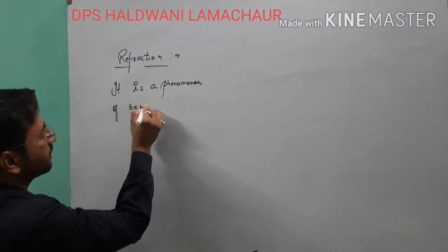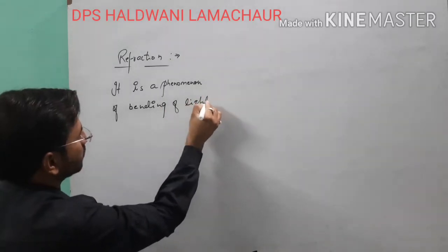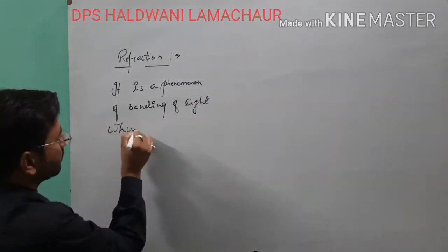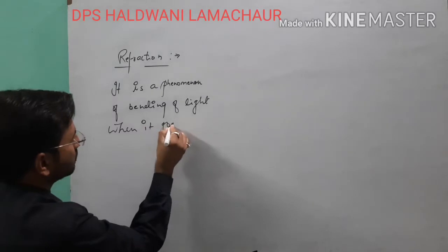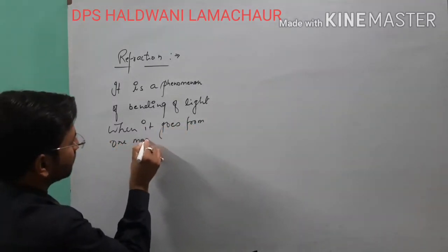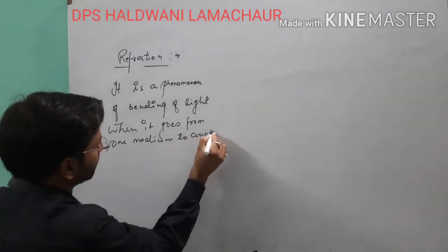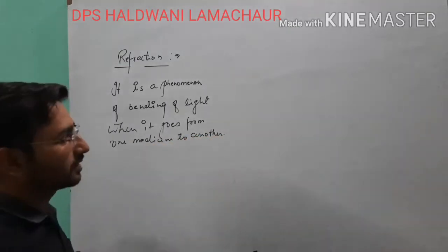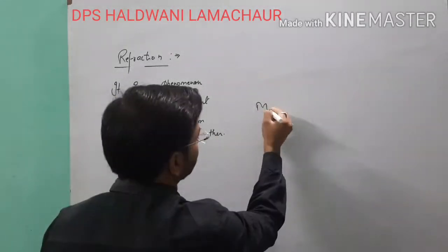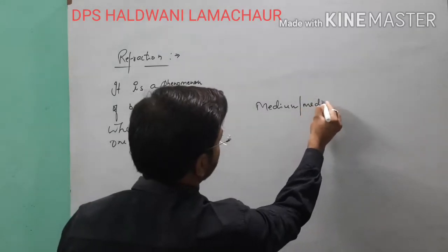of bending of light when it goes from one medium to another. Okay, when we talk about medium, in some books media is written in place of medium.